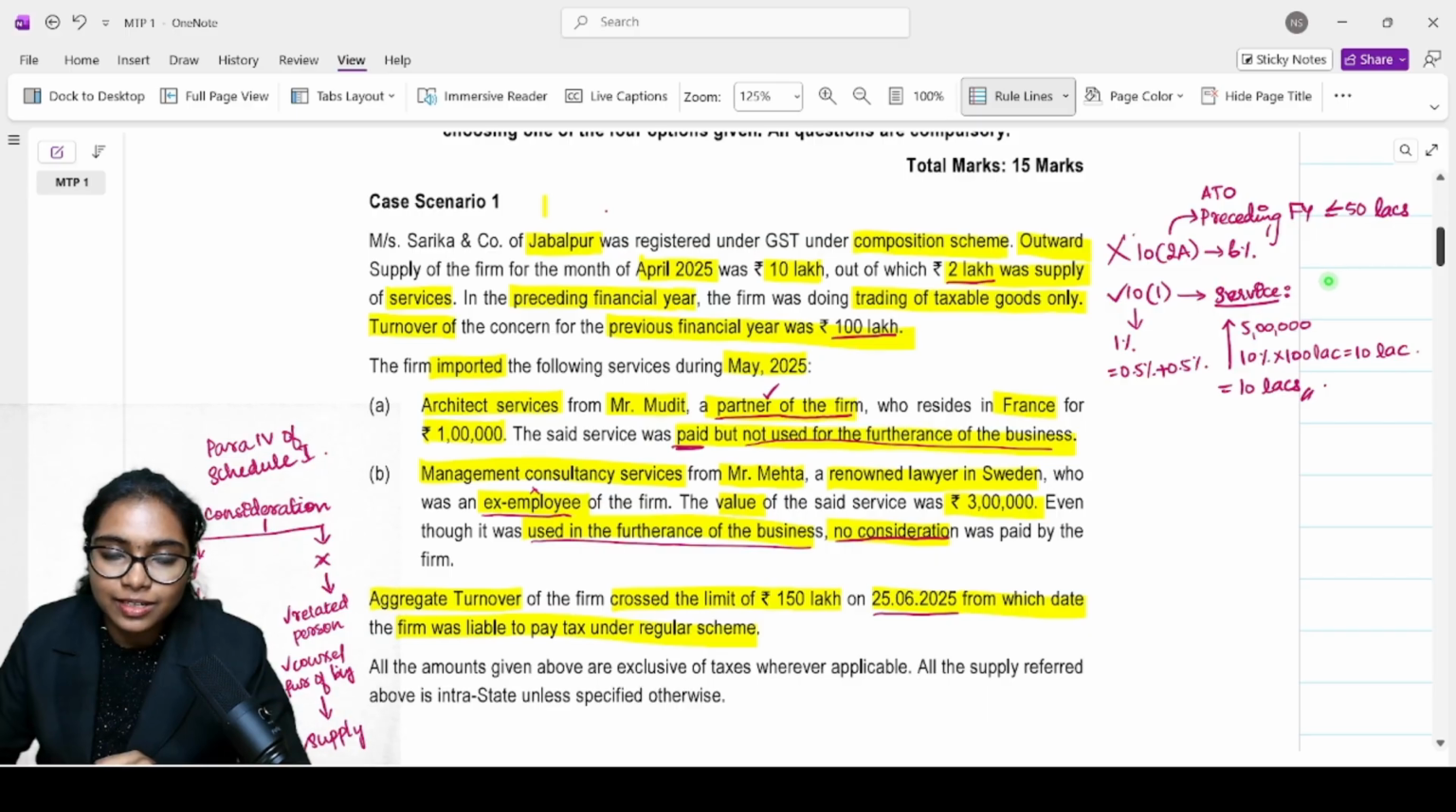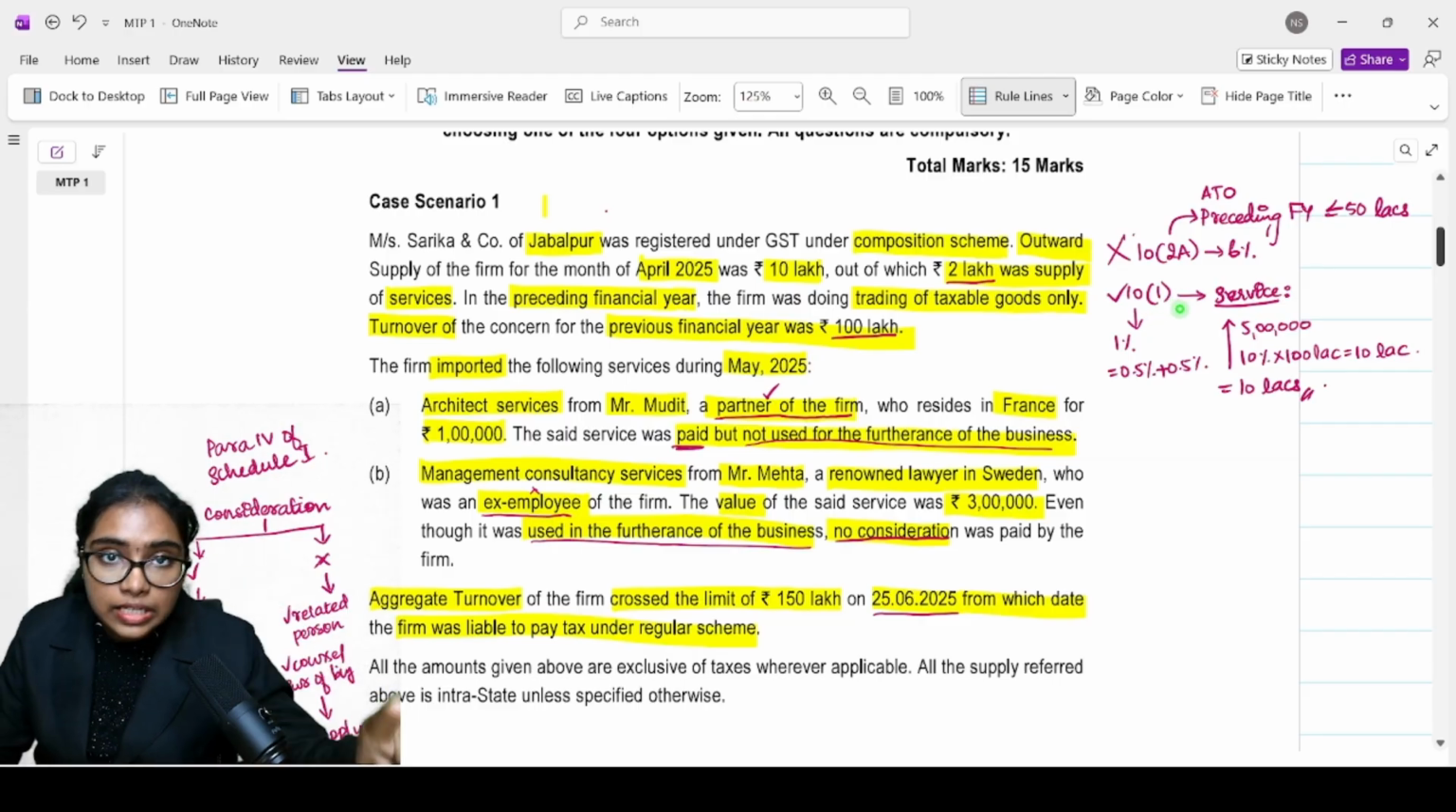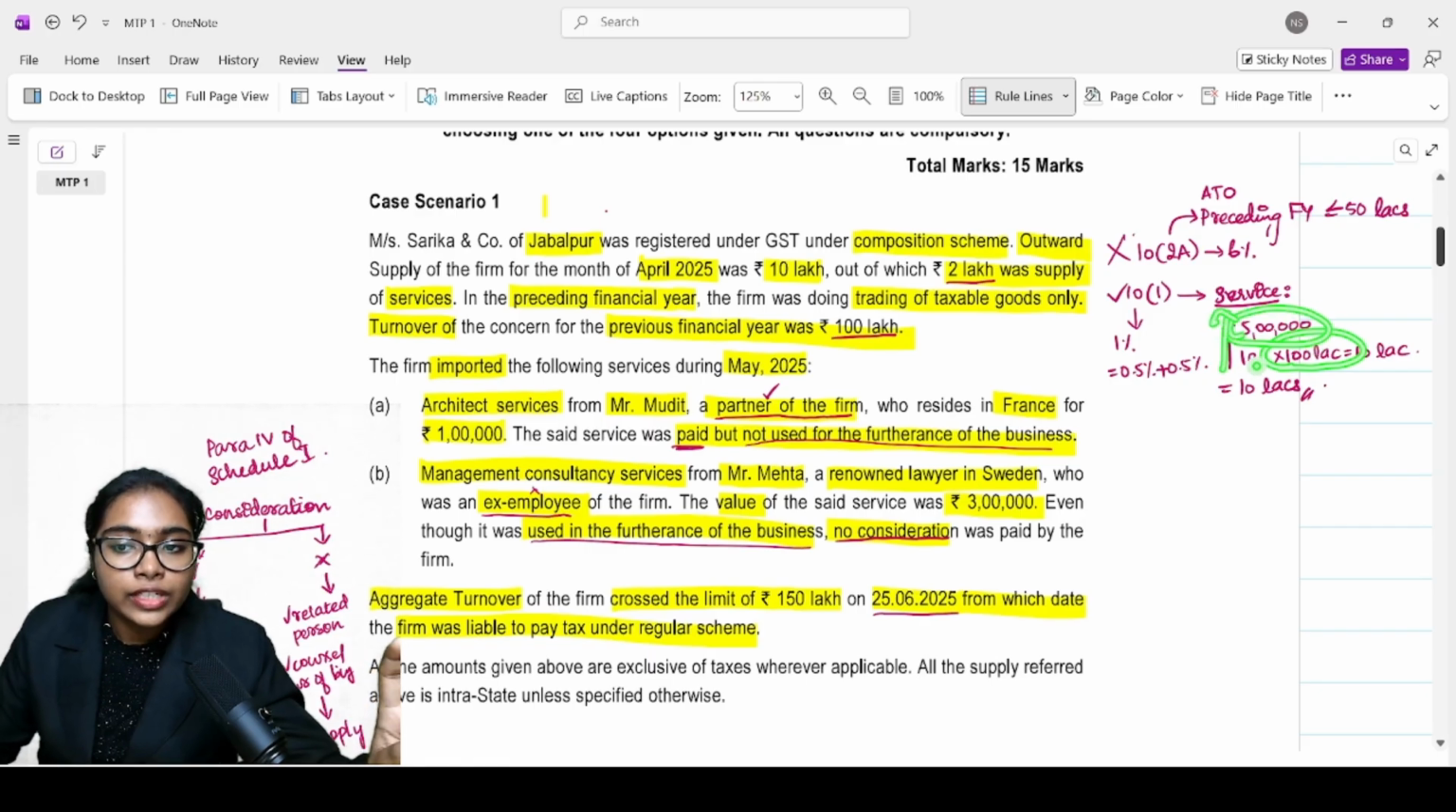This is in case of marginal service. But in section 10 subsection 1, marginal service other than restaurant and catering service is allowed up to a certain limit. What was the limit? Higher of two things: either 10% of the turnover in the preceding financial year or 5 lakh, whichever is higher. So 10% of the preceding year's turnover will be 10 lakh, and this is 5 lakh. Which is higher? 10 lakh is higher. So if the service is up to 10 lakh, then yes, the section 10 subsection 1 composition scheme is allowed. Here the supply of service was only 2 lakh, so yes, obviously allowed, right?